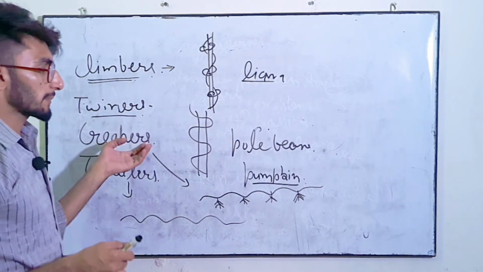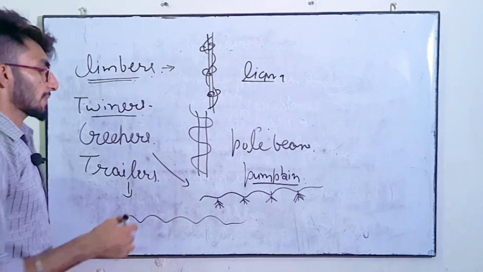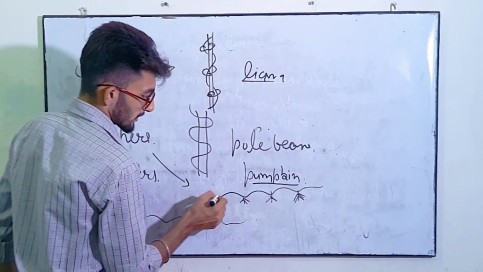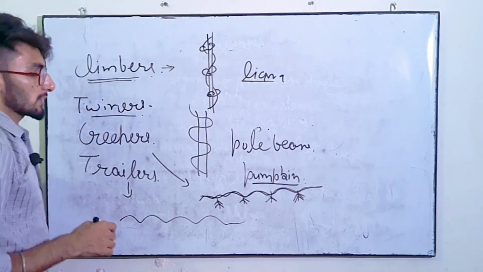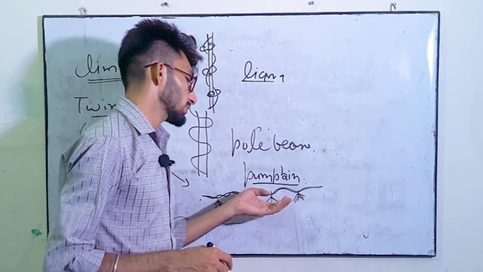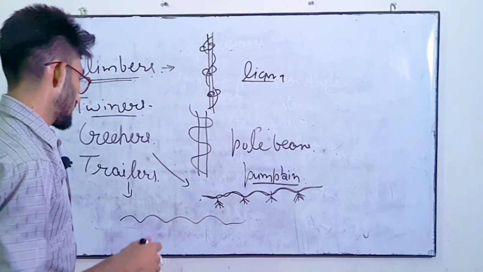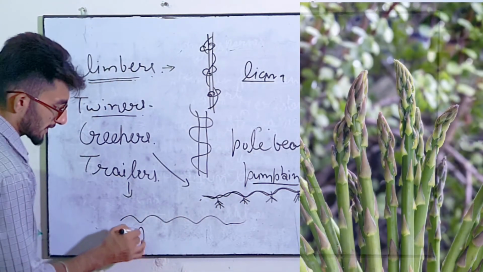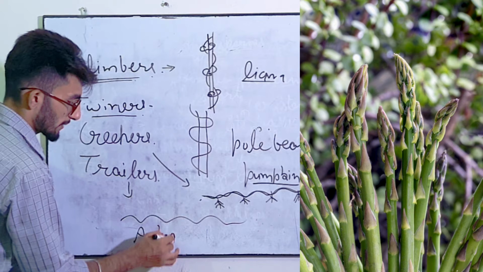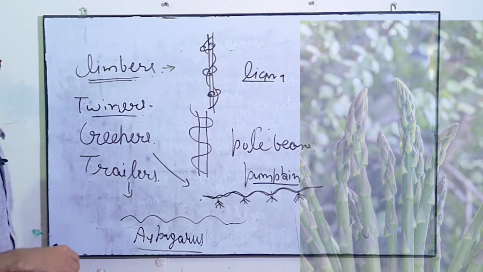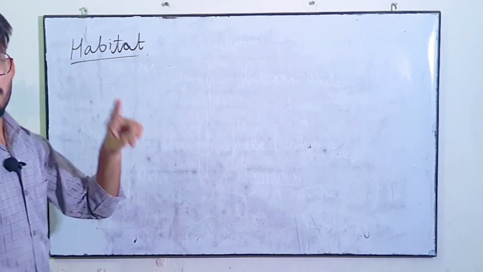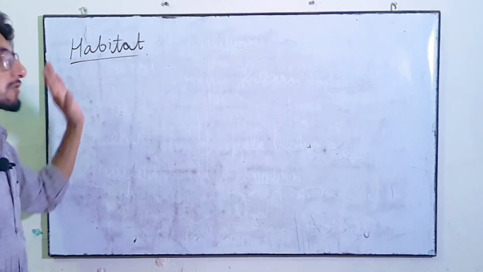Example of creeper is pumpkin. Pumpkin has special roots on the main stem which help to give support with the ground. Example of trailer is asparagus.